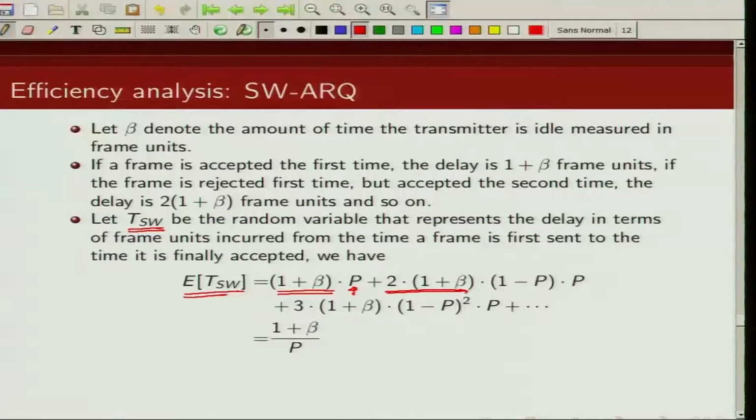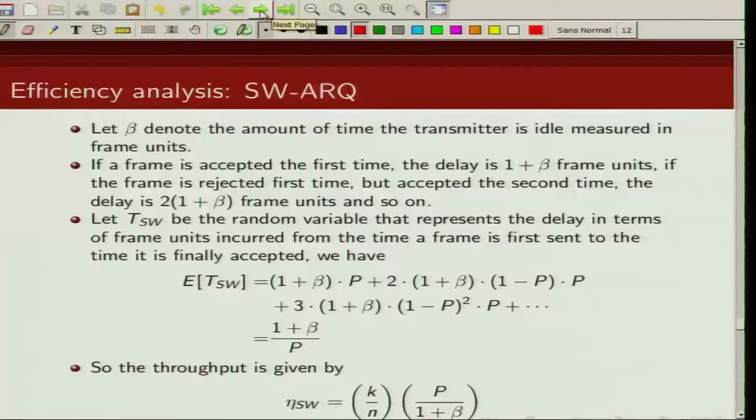If it is rejected the first time and accepted the second time, this is the delay, and this is the probability of the frame being rejected the first time but accepted the second time. Similarly, this is the probability that the frame has been rejected twice, but at the third instance it has been accepted, and this is the corresponding delay. So if you write it out, the expected value of T SW comes out to be 1 plus beta divided by p.